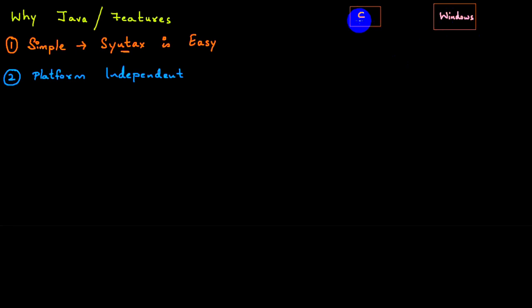Windows. So if you have developed a C program on Windows operating system, you can execute it only on Windows. If you want to execute it on Linux, it will give an error. If you want to execute it on Unix, it will give an error. So a C program is platform dependent, meaning the C program which I have executed on Windows, I cannot execute it on Linux, Unix or Mac. Why? Because it was platform specific.